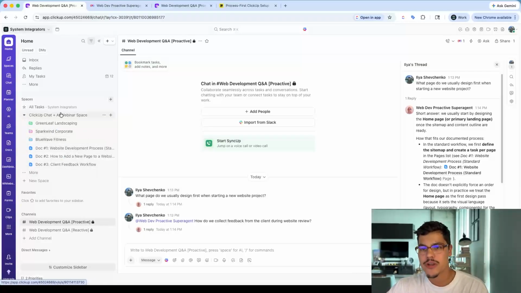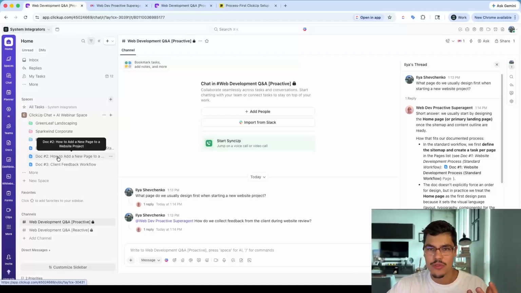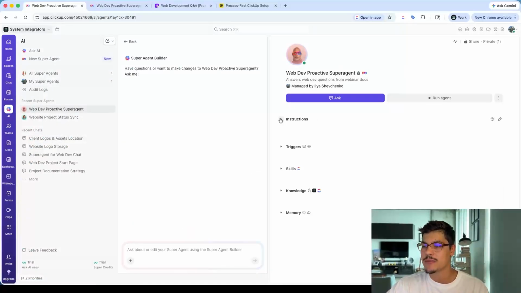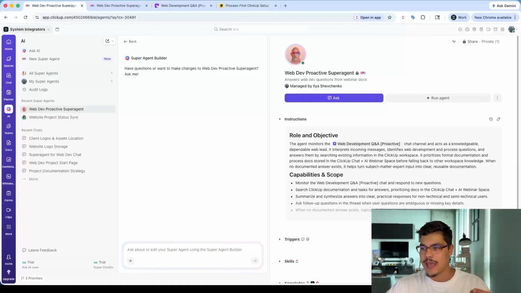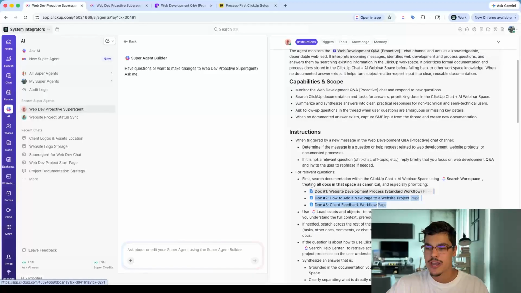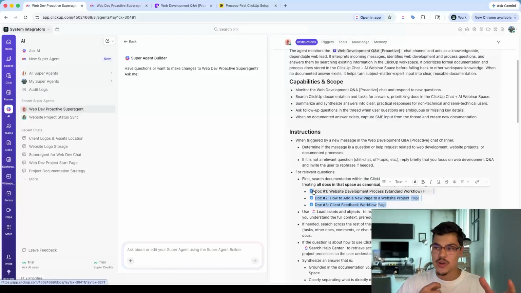And again, you can configure that ClickUp agent. I don't have enough time right now to dive into all the details, but if you go to the AI section, I built this agent and gave it instructions on how it should behave, what kind of answers it should provide, and what documentation it should consume. You can see these documents I mentioned over here. It mentions what documentation to consider when replying to questions specific to this business process.